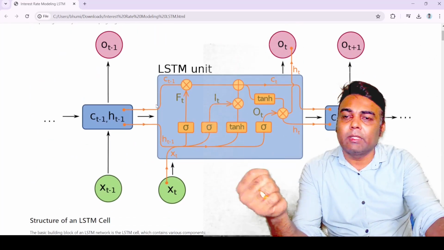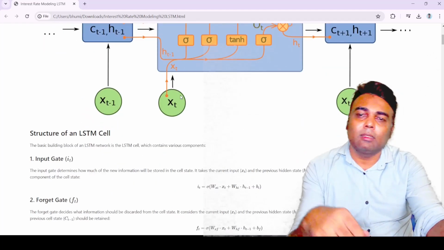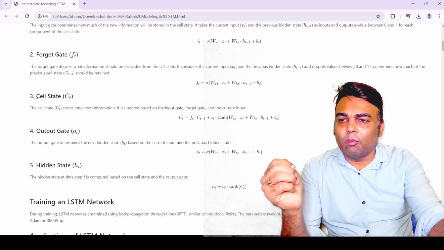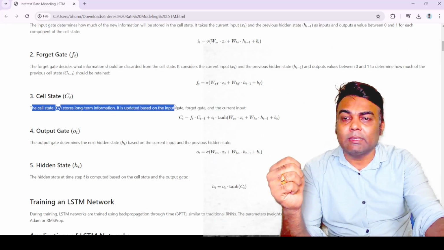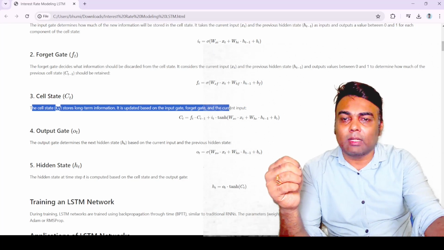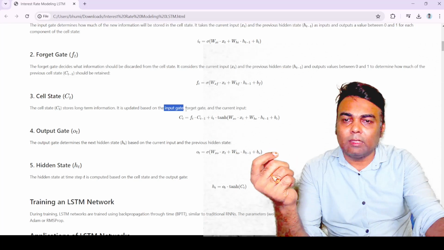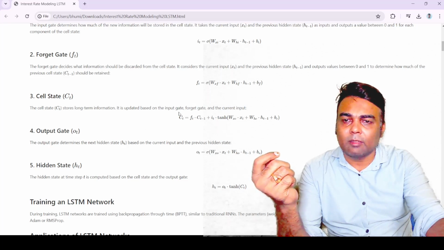So ct minus 1 is the previous cell state, and it decides how much will be retained and passed on. Then talking about the cell state ct, the cell state ct stores long-term information. It is updated based on the input gate, forget gate, and the current input. We have already discussed the input gate, forget gate, and the current input. These are used as inputs, and the cell state is determined by ct.